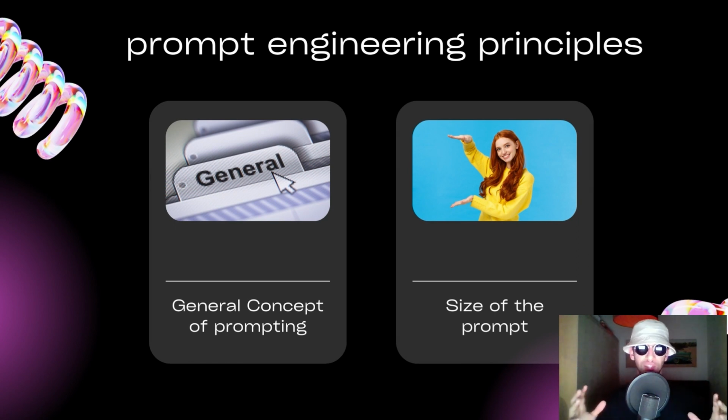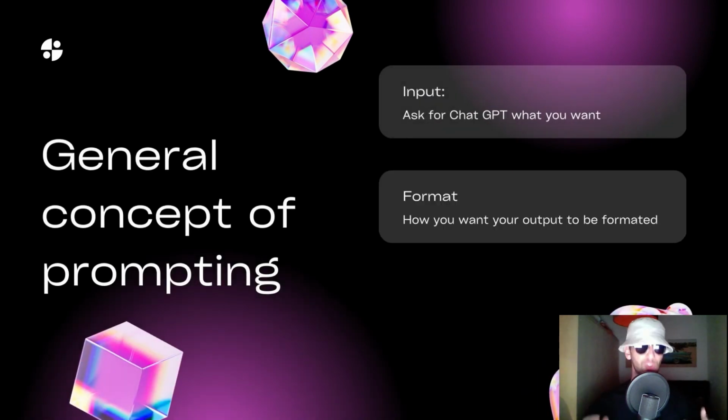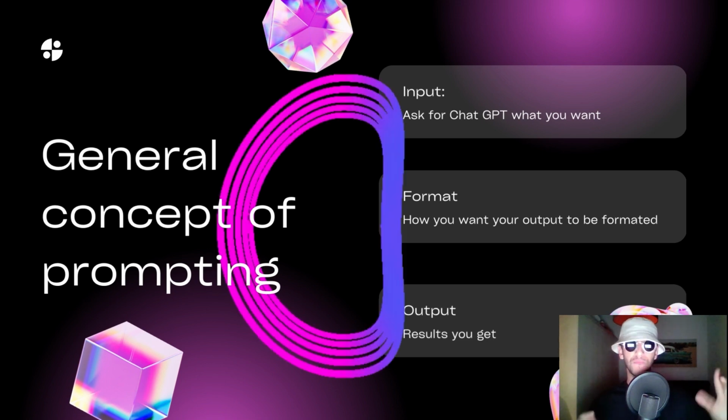And the first one is to look at the general concept of prompting. So in order to get any job done by ChatGPT, you have to make a prompt. And here is how it goes. You have first the input, which is to tell ChatGPT what you want. Second, the format is to explain how you want your output to be formatted. And third is the output that you're going to get, evaluate, and then reiterate and go back to the input. And this is the loop.